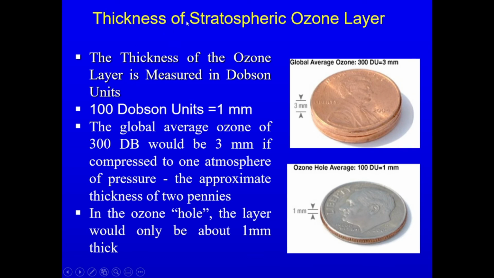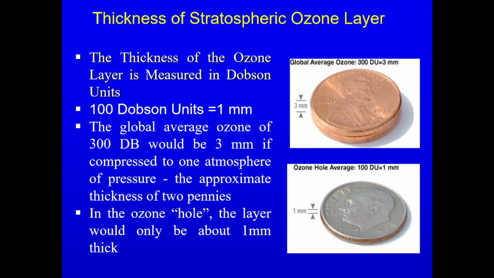Whereas, if we think about the maintenance of this ozone layer, we have to count its thickness. We have to think about its thickness. We have to be aware of its conservation.